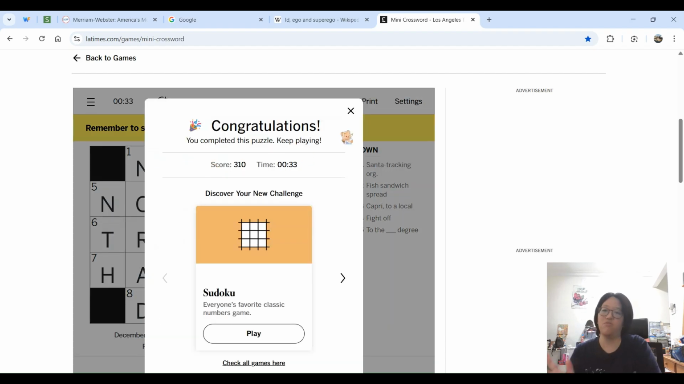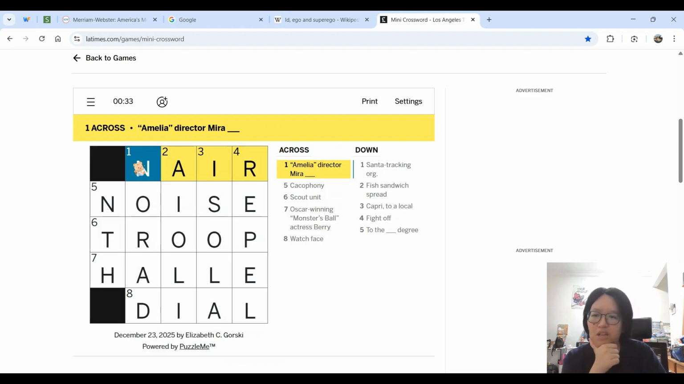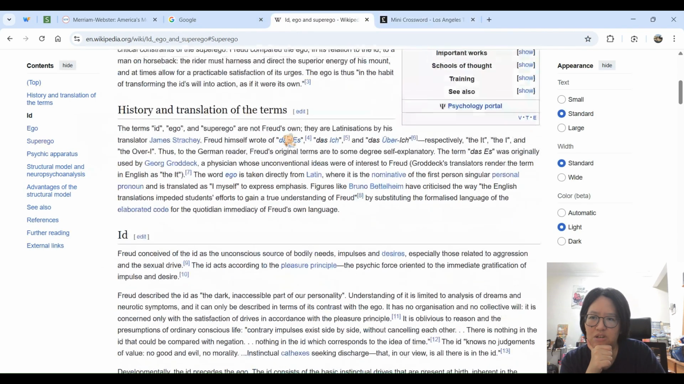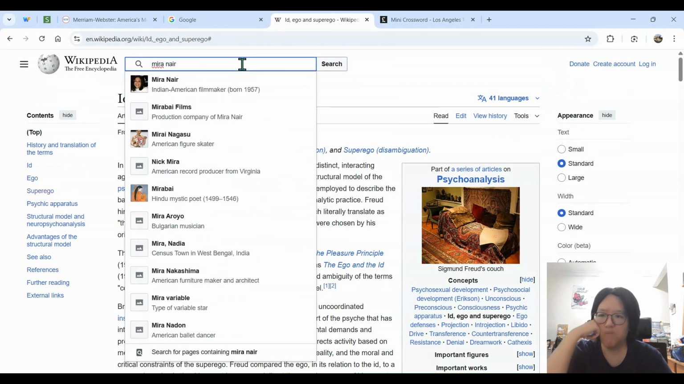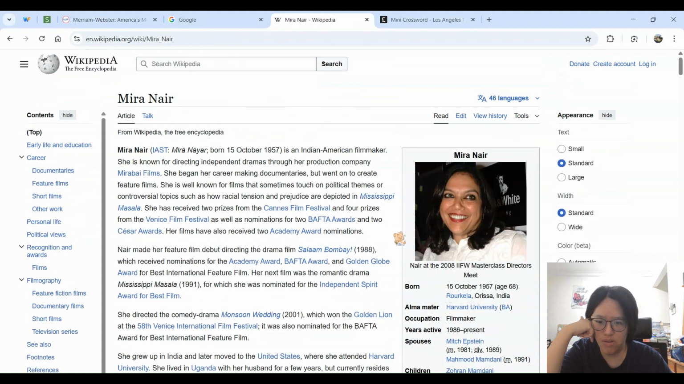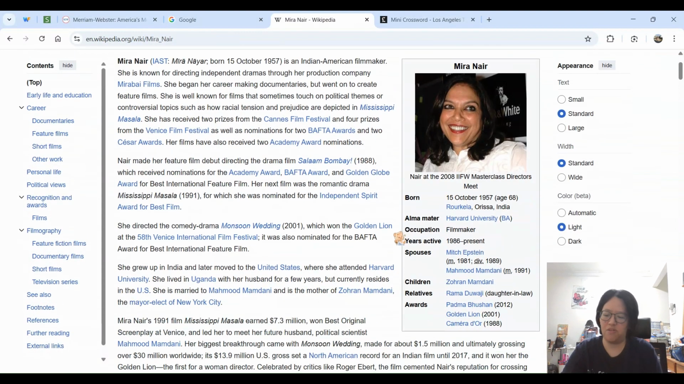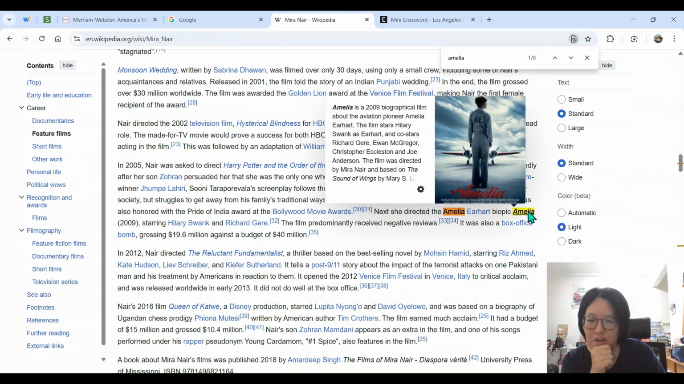Three down, Capri to a local. Isola. Okay, 33 seconds. All right, let's take a closer look at the clues and answers. One across, Amelia director Mira Nair. I've never heard of this. Is the movie about Amelia Earhart or something? Indian American filmmaker. Okay, let's see what her movie was about. Hold on. It is an Amelia Earhart biopic.